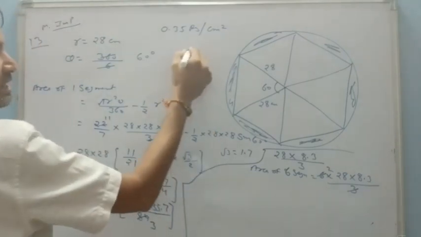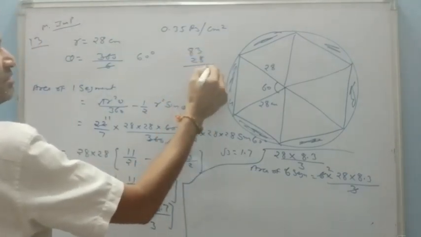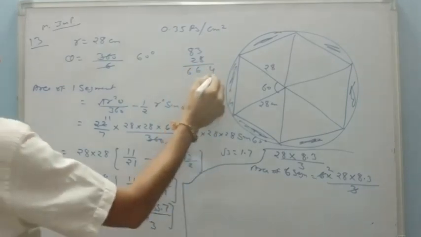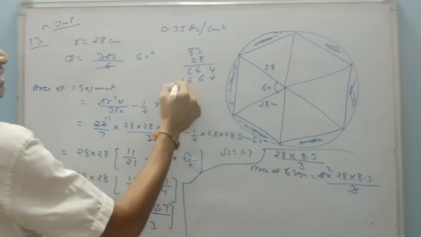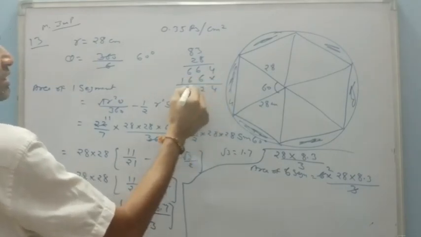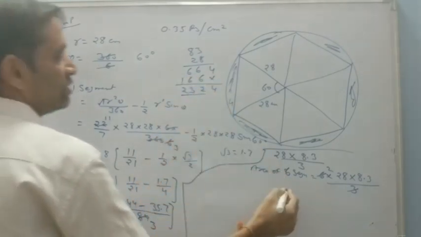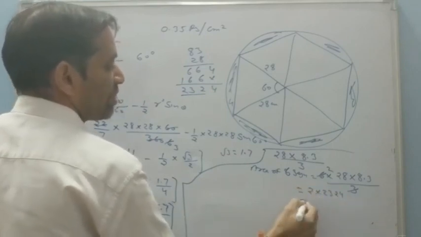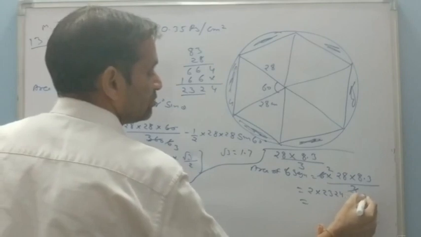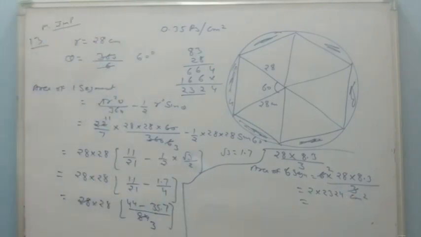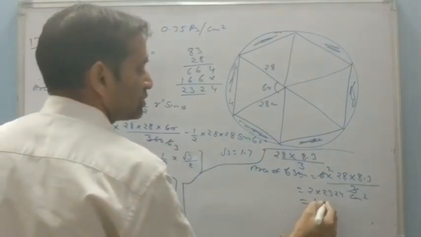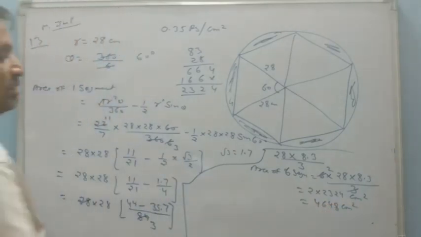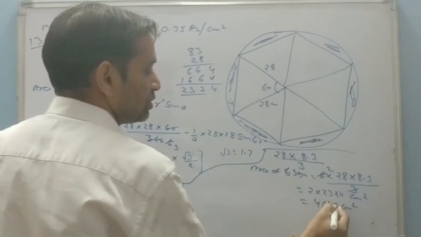That is 83 multiplied by 28, or it is 6, 16, then 4, 12, 13, 2. It will be 2 into 2, 3, 2, 4 centimeter square, or it will be 4, 6, 4, 8 centimeter square. Here is a decimal also.